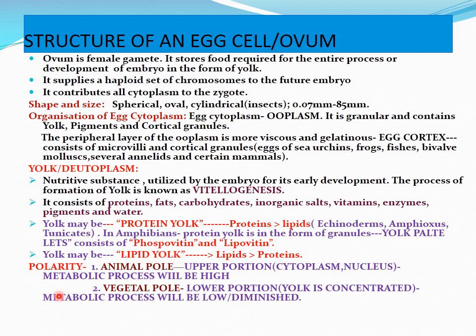If you see the egg, it has two poles and shows polarity. One pole is the animal pole, which is the upper portion, mainly consisting of cytoplasm and nucleus, where metabolic processes are at a higher rate. The vegetal pole is the lower portion of the egg where yolk is concentrated and metabolic processes are low or diminished.